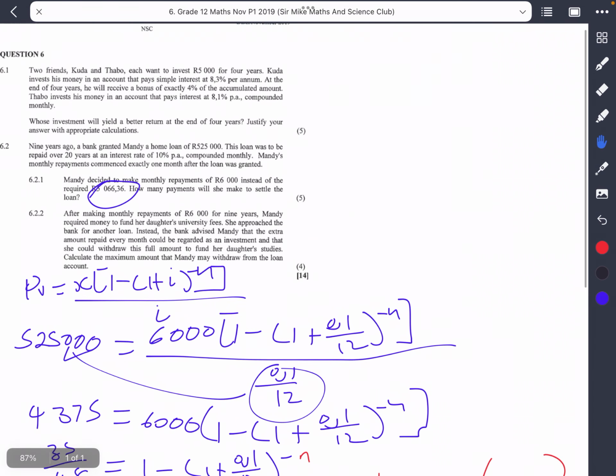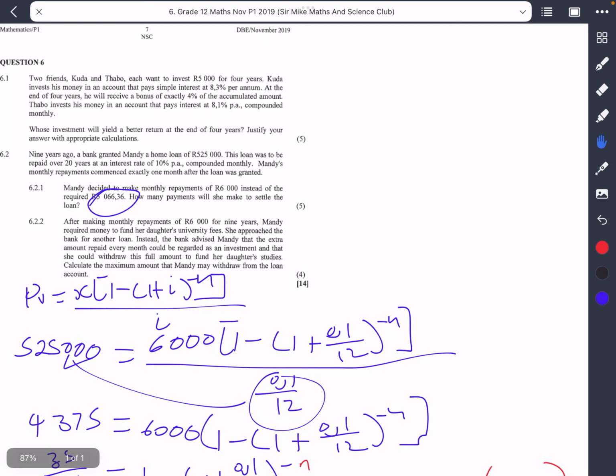For the following question, they say that after making monthly repayments of 6,000 for 9 years, Mandy required money to fund her daughter's university fees. She approached the bank for another loan. Instead, the bank advised Mandy that the extra amount repaid every month would be recorded as an investment, in that she could withdraw this full amount to fund her daughter's studies. Calculate the maximum amount that Mandy may withdraw from the loan account.